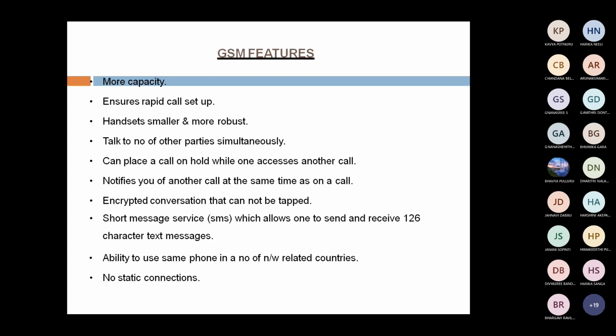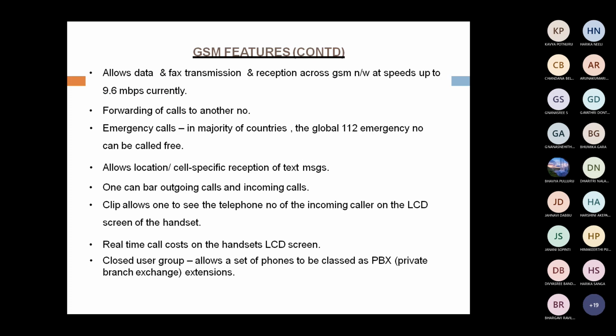We can use the same phone number in other countries. We just have to remove the previous SIM card and insert the new country SIM card. Automatically we can use the same phone for different countries. And there are no static connections. And the maximum data transmission is 9.6 kbps currently. And forwarding calls to another number also. Suppose the receiver is busy or unavailable, automatically we can forward that call to another number. And emergency calls are available.